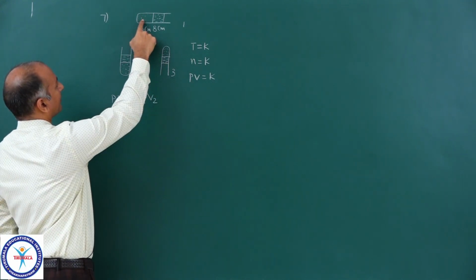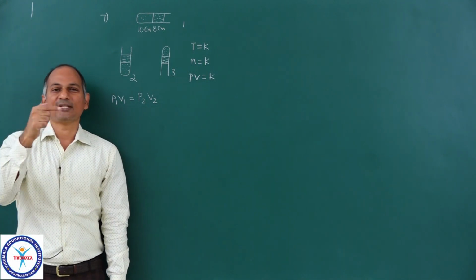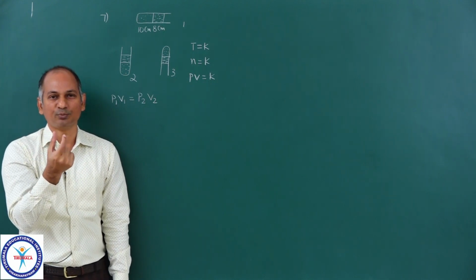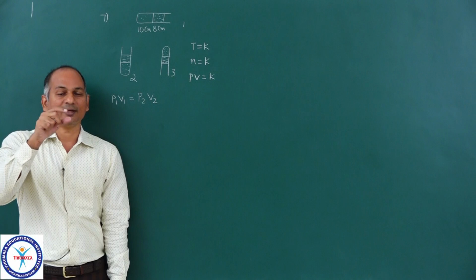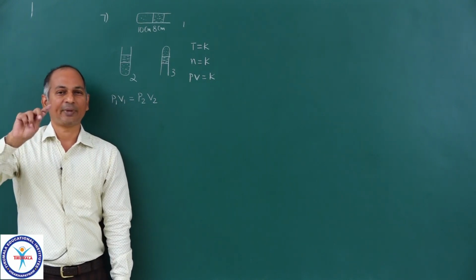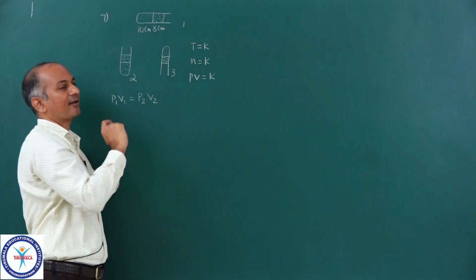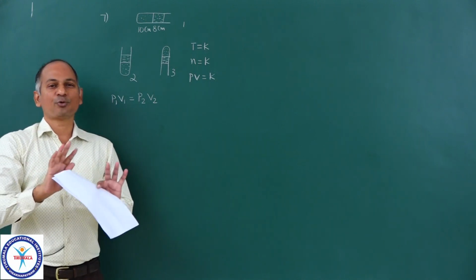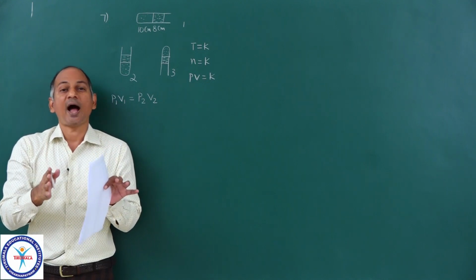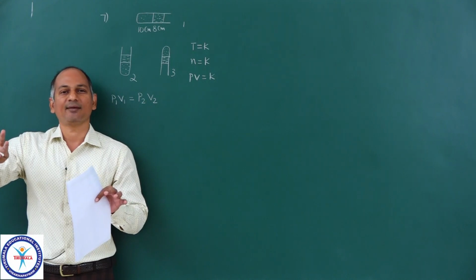So P1, pressure of the gas. Now see, it is kept horizontal. So the mercury is resting on the walls of the tube. Mercury is not exerting its own pressure on the air. So the pressure exerted on air column here is nothing but pressure of the atmospheric air. So mercury has no contribution in that, because mercury is entirely resting on the walls of the tube and it is exerting pressure on the walls of the tube, not on the air column trapped.